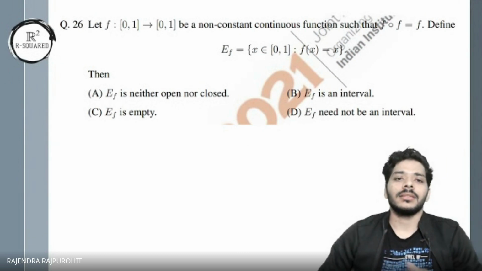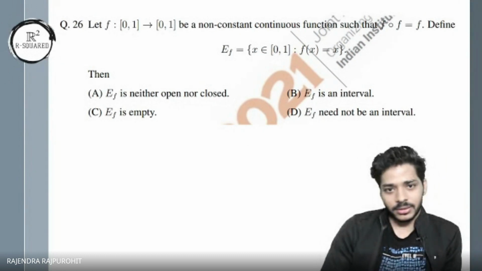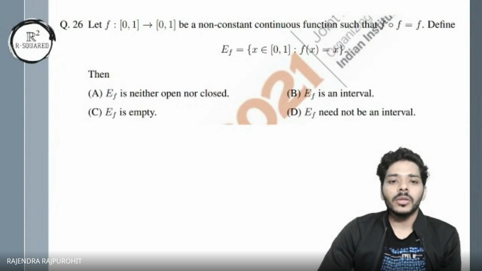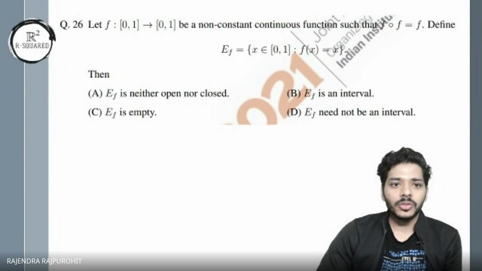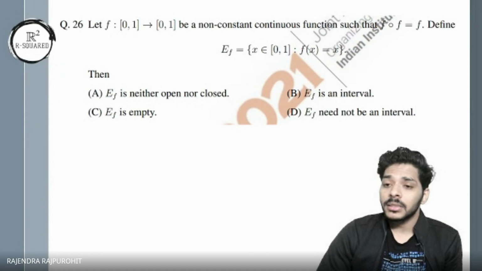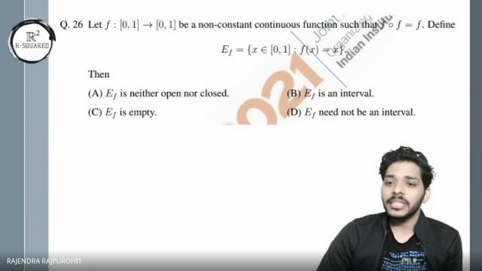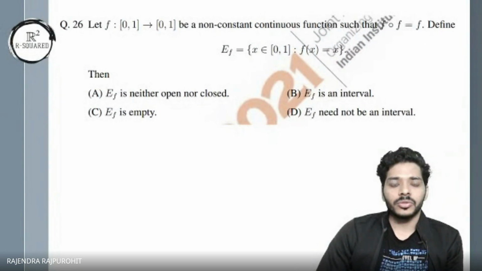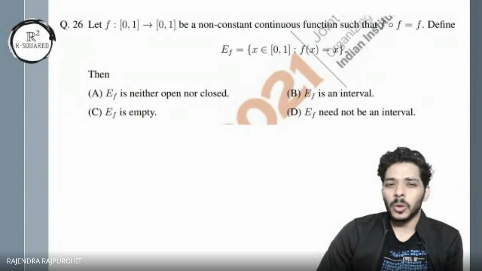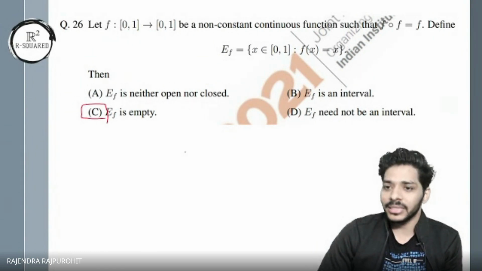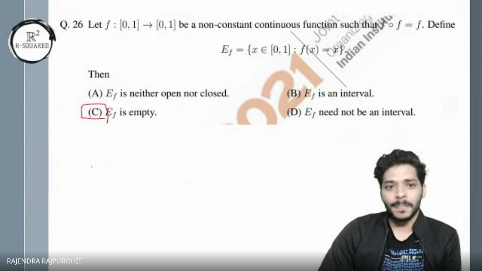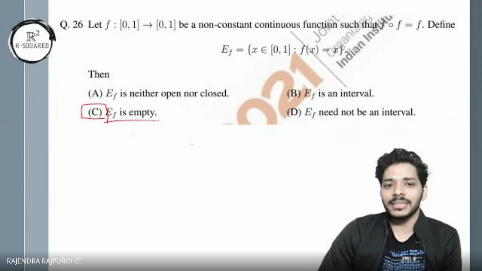The thing is, let me just solve it, option by option. Okay. Sir, I think it's option D. It need not be an interval. That's what you are saying. Yes, sir. Okay. All right. Now to do this question, let's start with option C. When the question is single correct, then you try to discard some options and then you look for the proof. So if I start with C, it says that the set is empty.